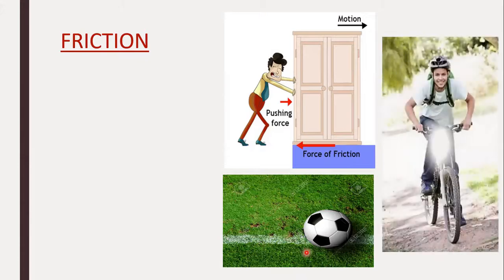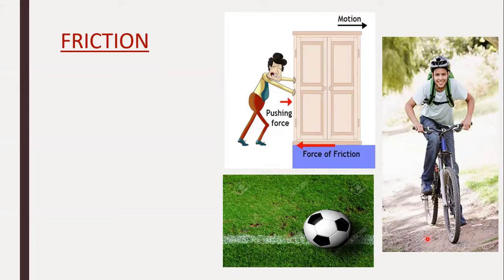Do you know why brake pads are used in the brake system of bicycles? If we stop pedaling a bicycle, it gradually slows down and comes to a stop due to the force of friction between the wheel and the road. So, what is friction?